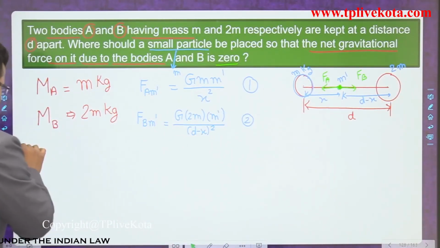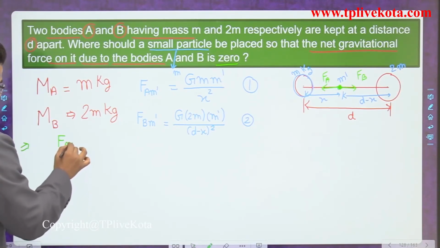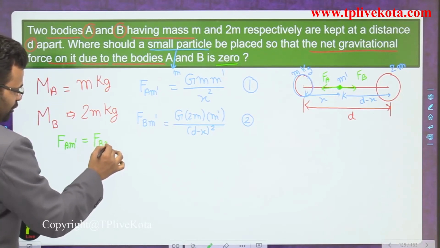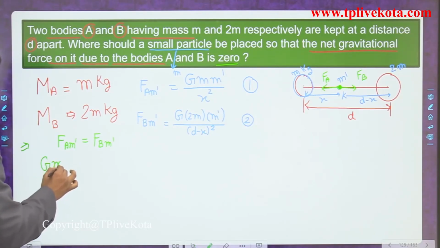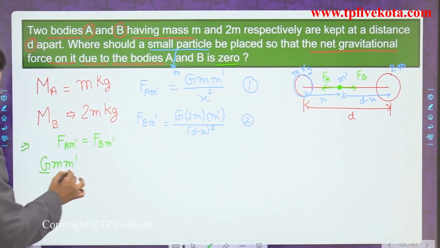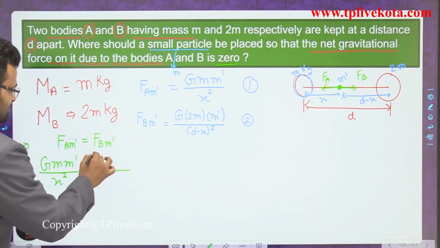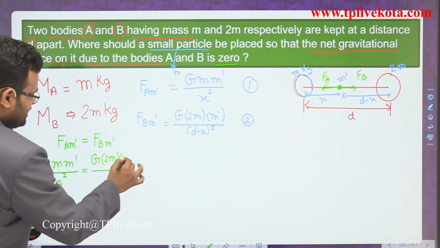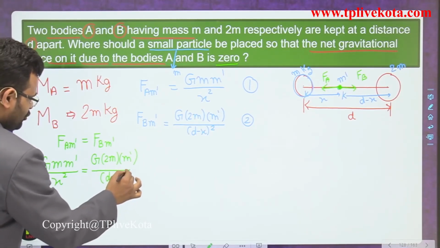So the force due to A on m dash and the force due to B on m dash both have the same value. So put in the values: G small m m dash divided by x square. Similarly, G times the mass 2m times m dash divided by d minus x whole square.